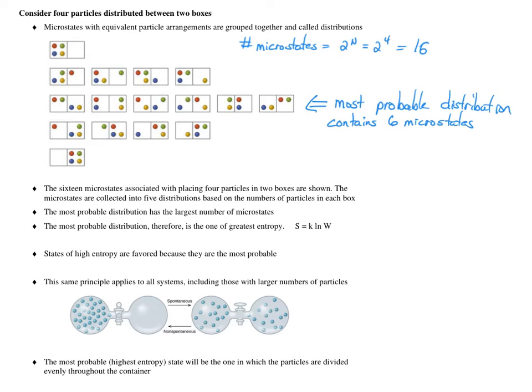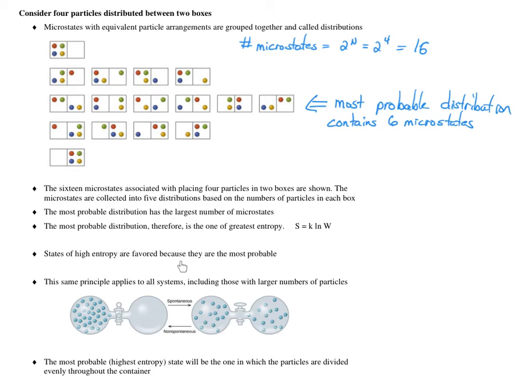The most probable distribution will be the one where the particles are equally distributed across the 2 boxes. There are 6 microstates associated with this distribution, so its value of entropy is going to be the largest. It has the largest value, W.